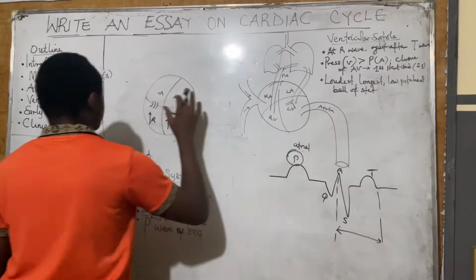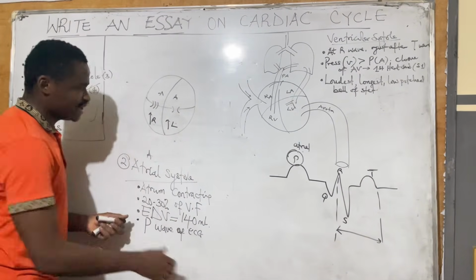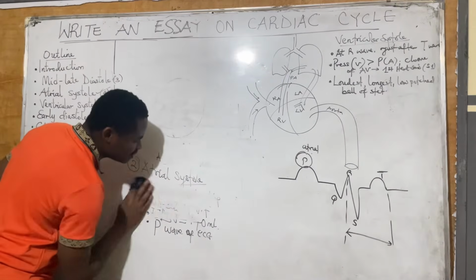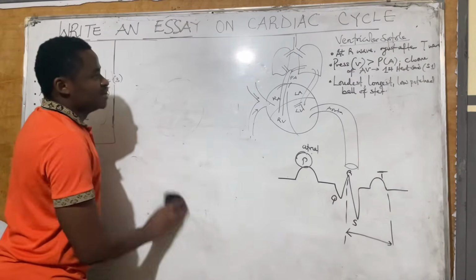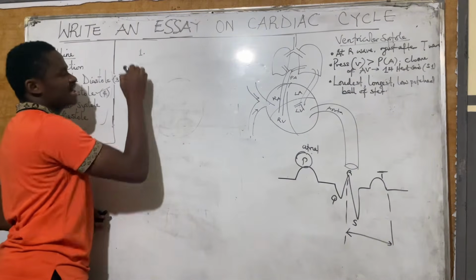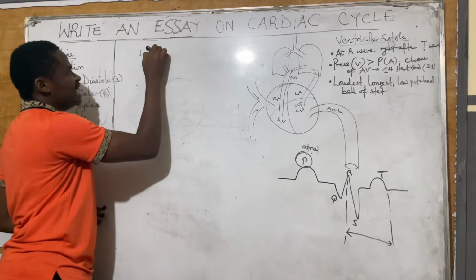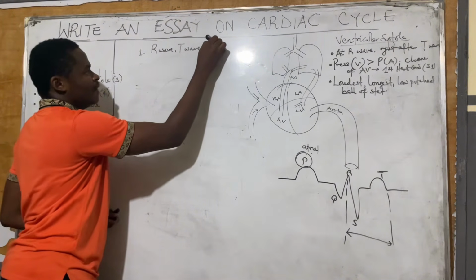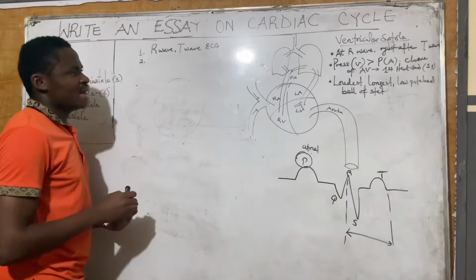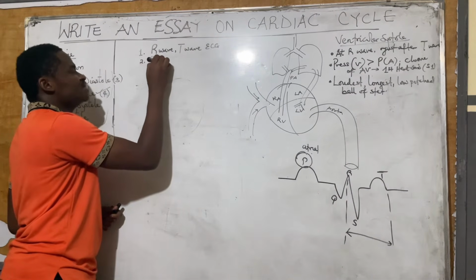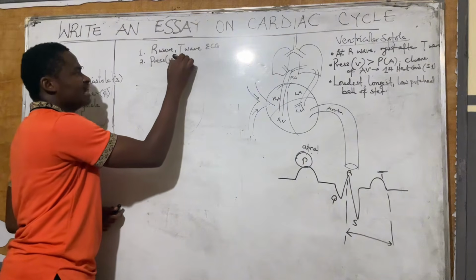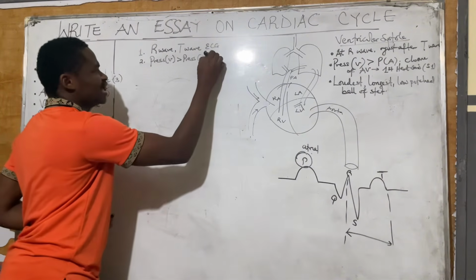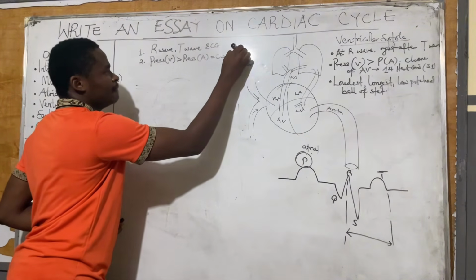Let me now write these points here for better clarity, so I don't really have to move so much, and you can see everything in one place. So let me remove all of this now. What are the points I've said again? It begins at what phase, which ECG equivalent? The R wave, and just after the T wave on the ECG. What else have I said? Number two, pressure in the ventricles begins to build up even more than pressure in the atrium. And when that happens, it causes the closure of the AV valve.